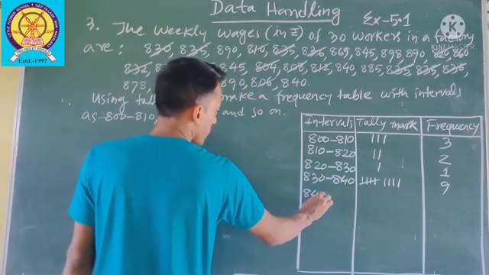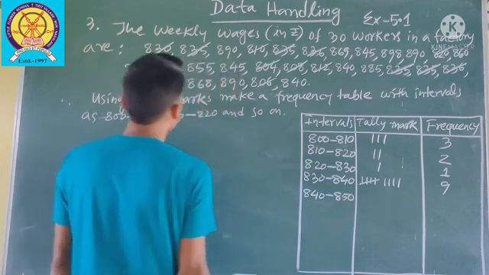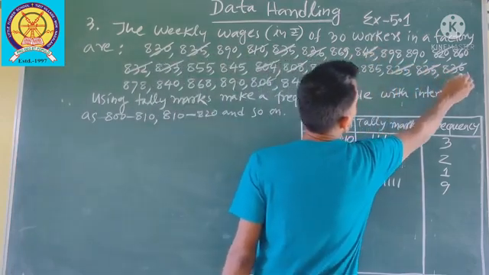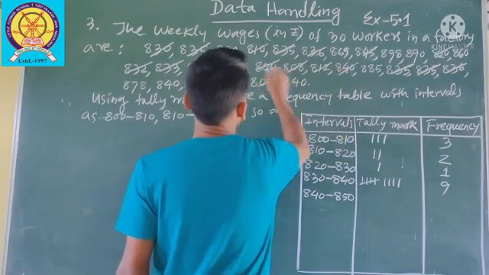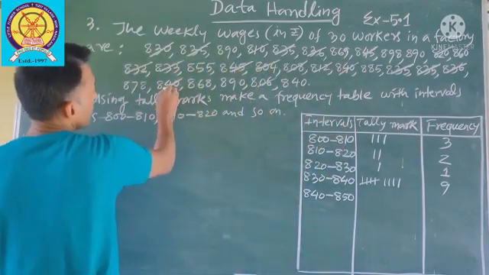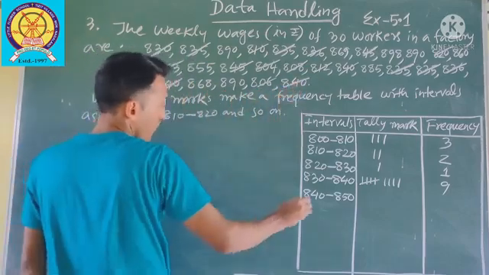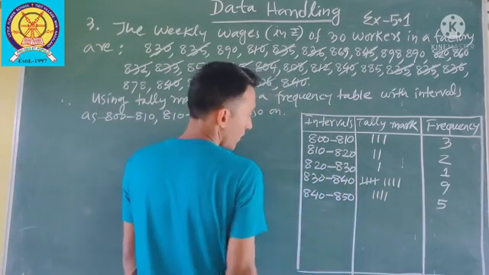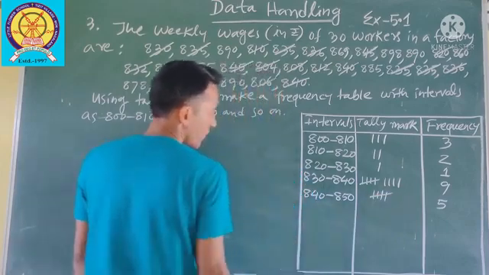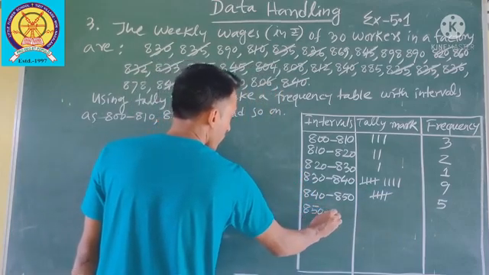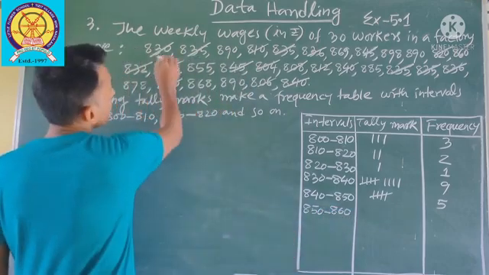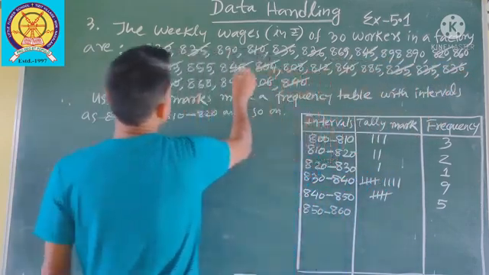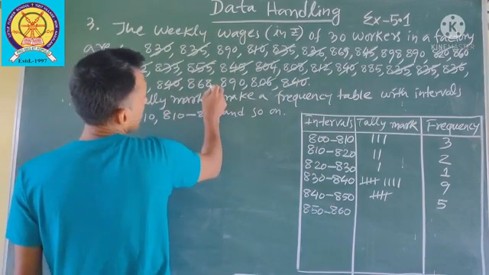Next class will be 840 to 850. 1, 2, 3, 4, 5. 5 workers getting wages between 840 to 850. Next class 850 to 860. 1, only 1.